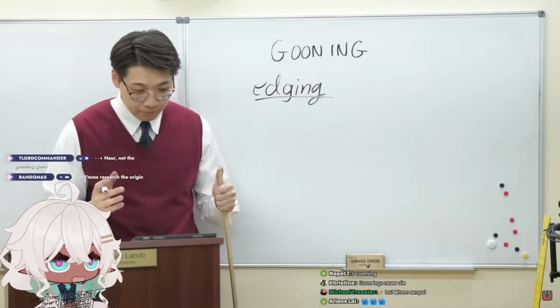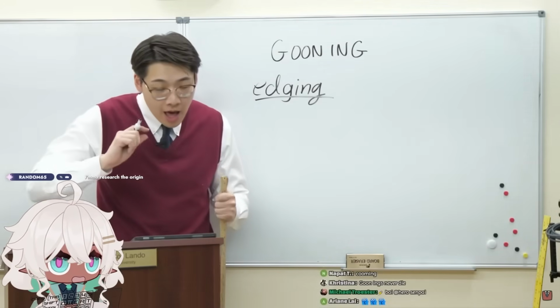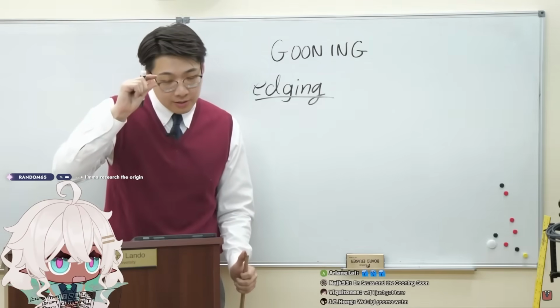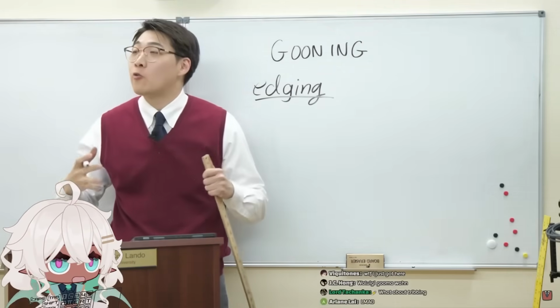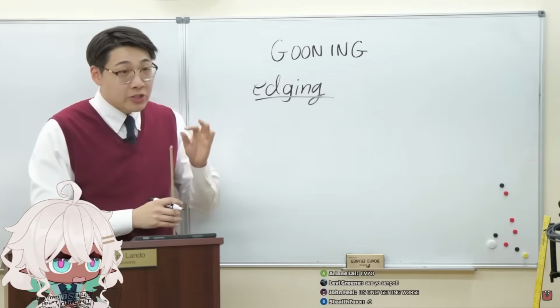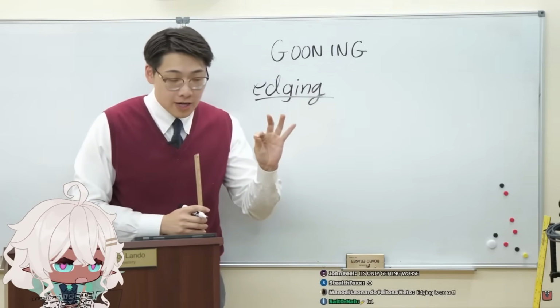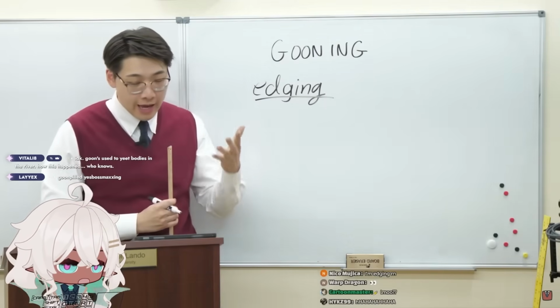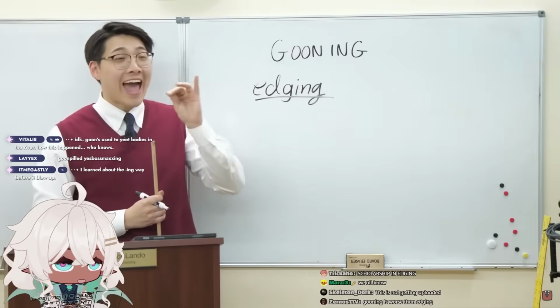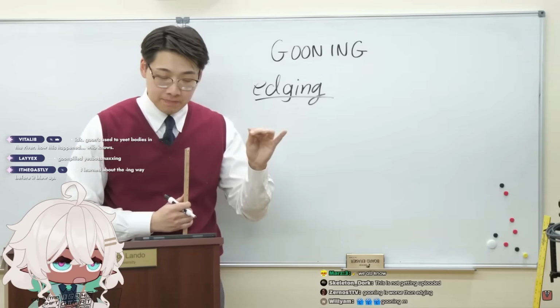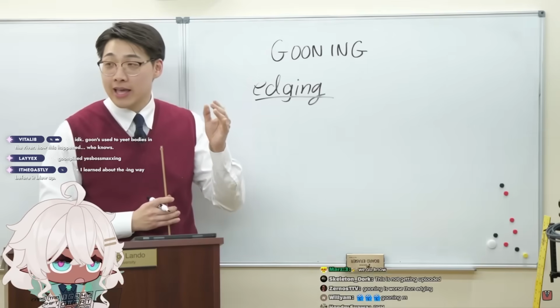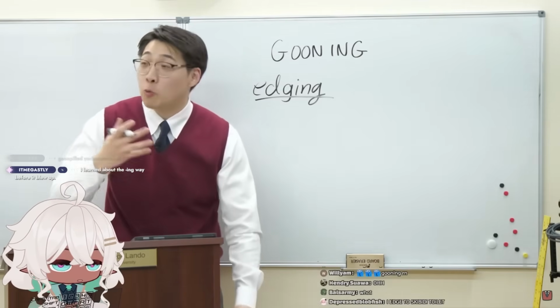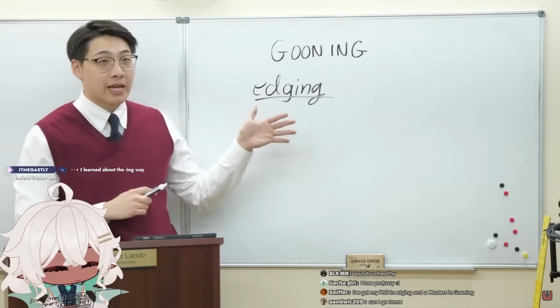Edging is the physical act where someone brings themselves close to completion in a self-arousing act, but does not reach completion. To keep up that arousal for as long as possible without actually reaching completion. I learned about this way before the self-pleasuring blew up. Why do we talk about edging and what does it have to do with gooning?